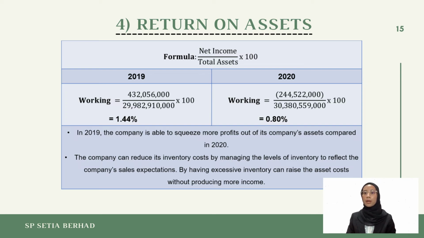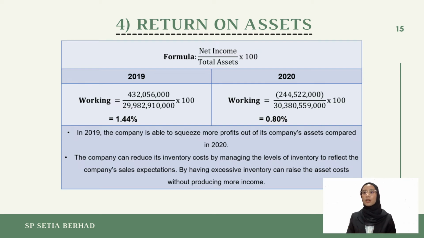and multiplying by 100%. So as you can see from the slide, the return on assets for SP Setiausaha Berhad in 2019 is 1.44%, indicates SP Setiausaha Berhad earned 0.0144 cent for every RM1 of its asset. Meanwhile, in 2020, a ratio of 0.80% indicates SP Setiausaha Berhad earned RM0.008 cents for every RM1 of its